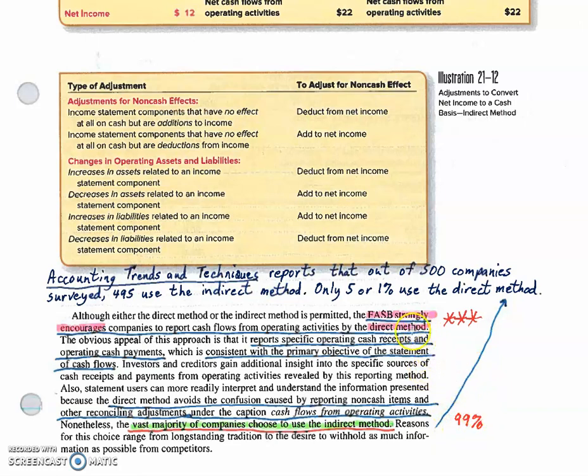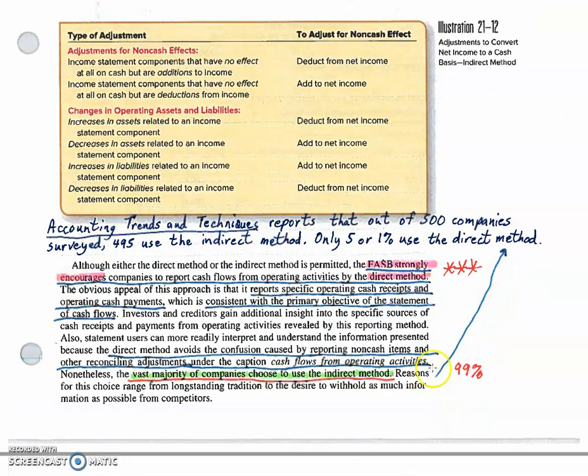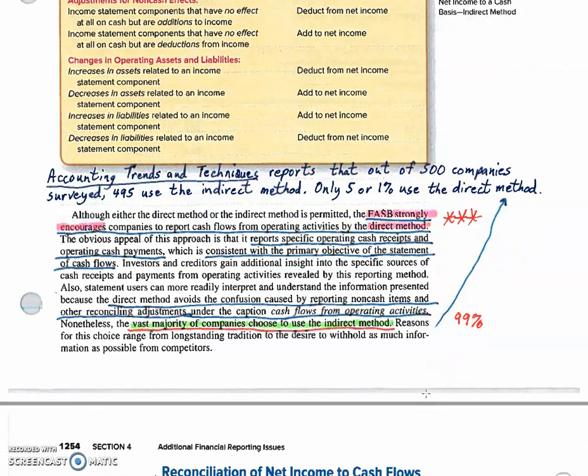Now, right here, they point out the FASB strongly encourages use of the direct method, but hardly anybody does. And they try to explain reasons for it. The main reason, I think, is just why present more information if you don't have to.